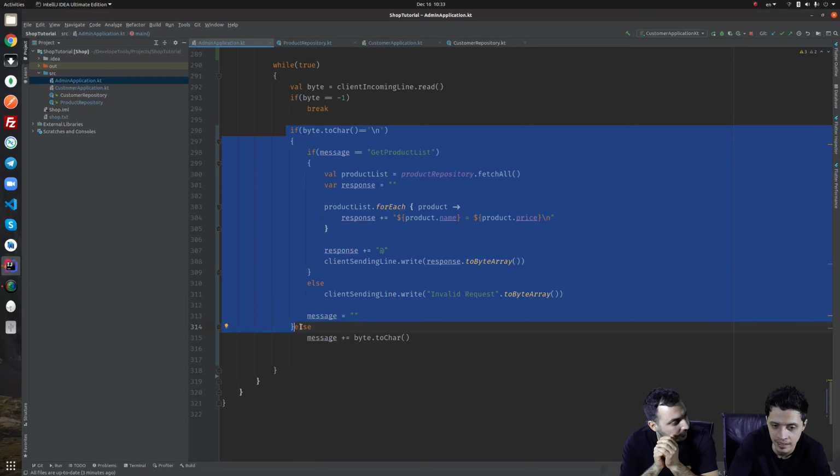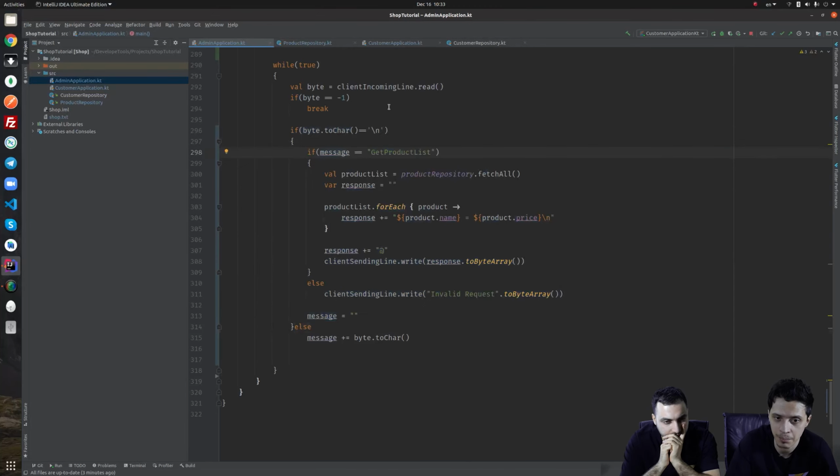We were emptying the message, and then immediately we were adding the \n to it, which was wrong. We shouldn't have done that, and that was the reason why the next time that we saw this \n, the message wasn't get product list. It was \n get product list. The \n at the beginning was left from the previous message, previous response.